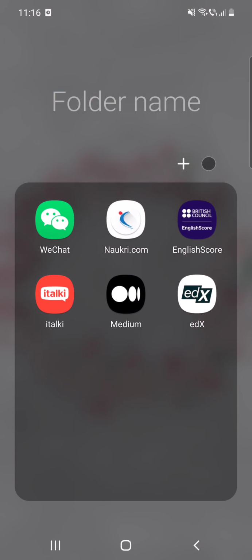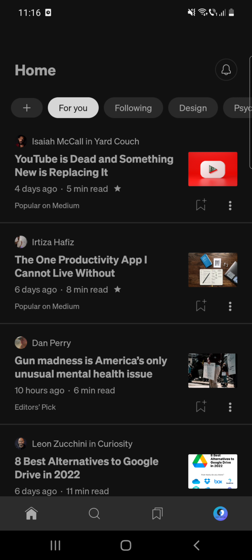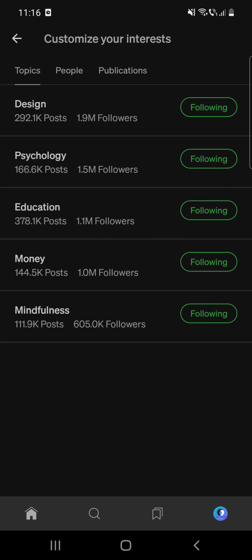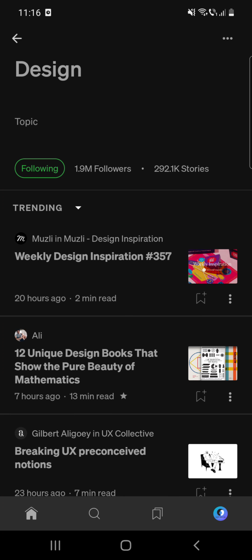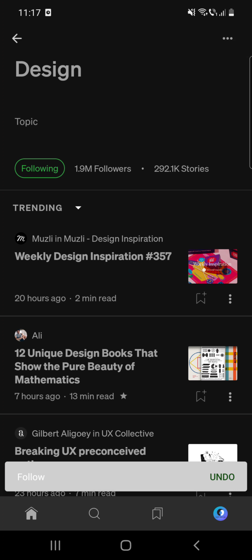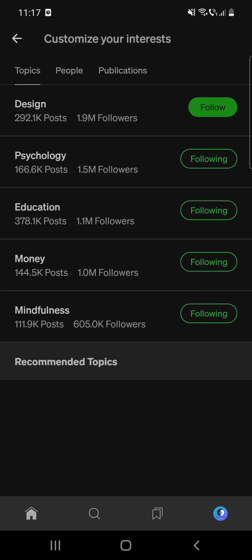So first open the app, then you can see under the home writing that plus icon. Click on that and then you can see the topics that I am following. If I click on one of these topics, you can see the three dots at the top of the screen and you can click unfollow and then you unfollowed a topic.